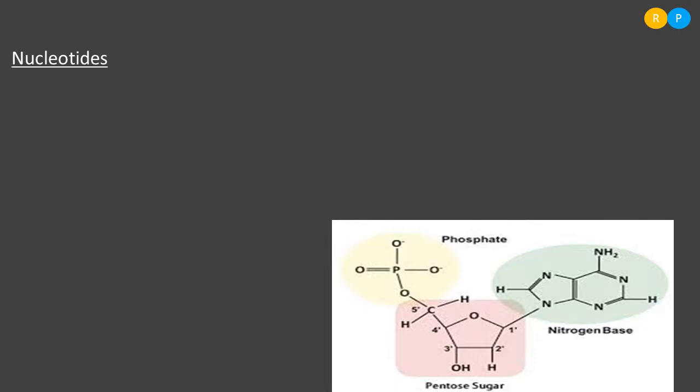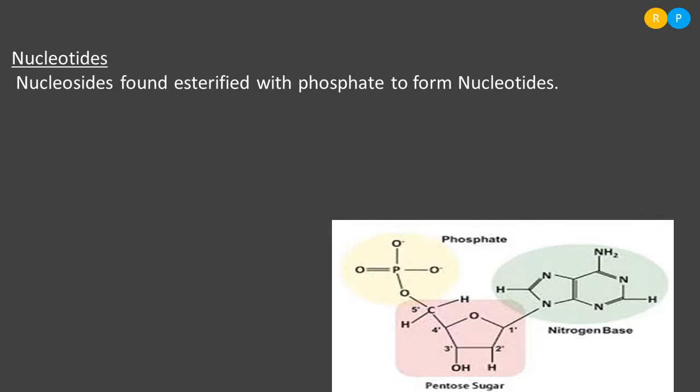So what do you mean by nucleotides? Nucleotides are organic compounds. They are formed when the nucleosides are found esterified with phosphate. So when the nucleoside is esterified with phosphate, we are going to get nucleotides. Nucleotides are organic compounds. They are biomicromolecules.